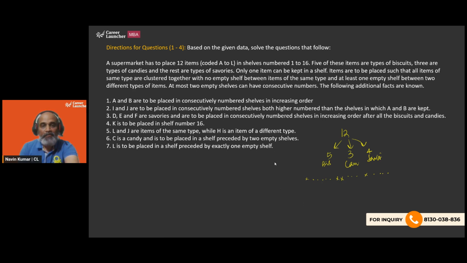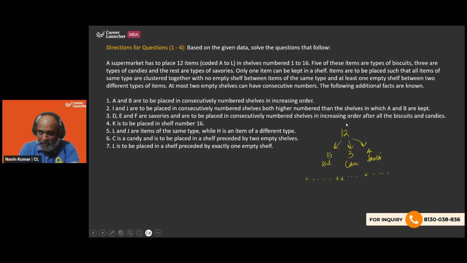The following additional facts are also known. Also, if you look here, since we need, okay, it says at most, it doesn't say at least. So there may be a chance that we can have an empty shelf at the end, and basically one empty shelf dividing everything. Okay.